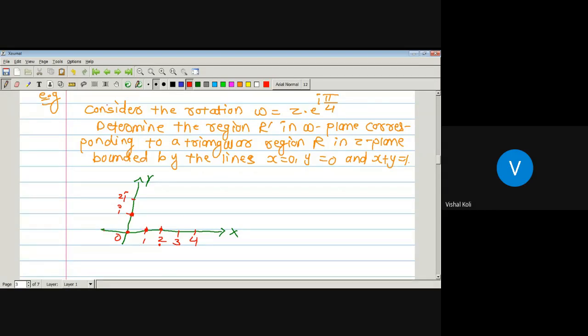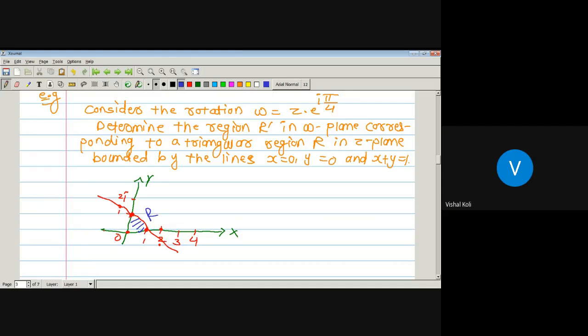So here we get a triangular region, this region. We get a region which passes through these 2 points. So we get this region. So this will be our required R.